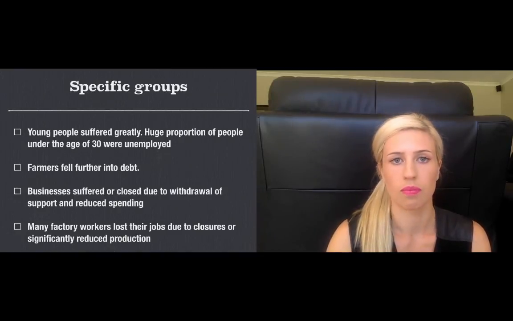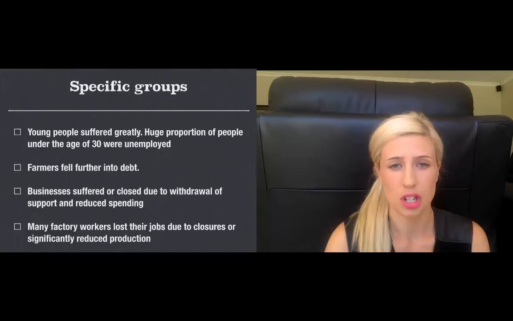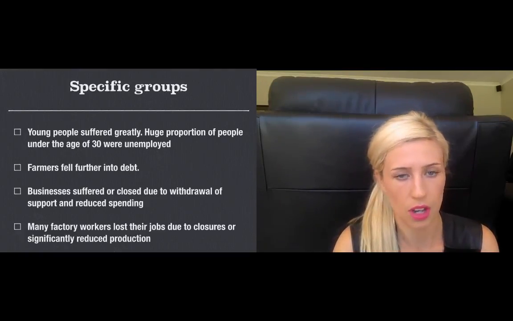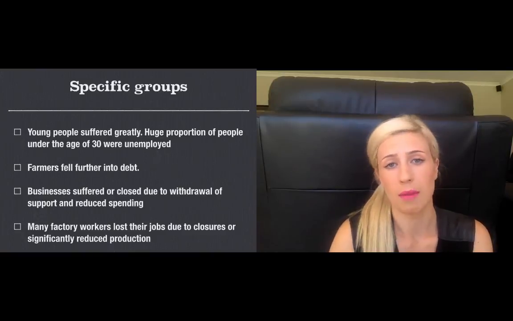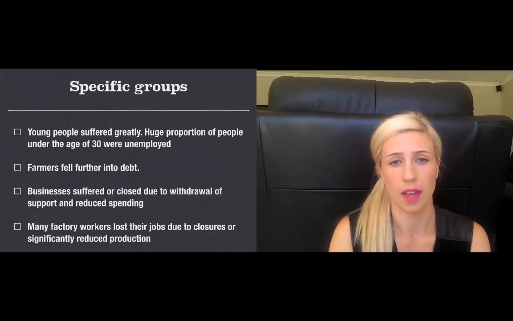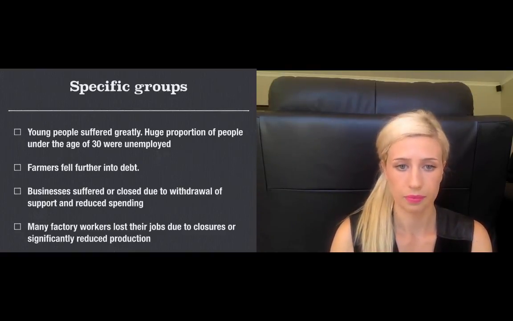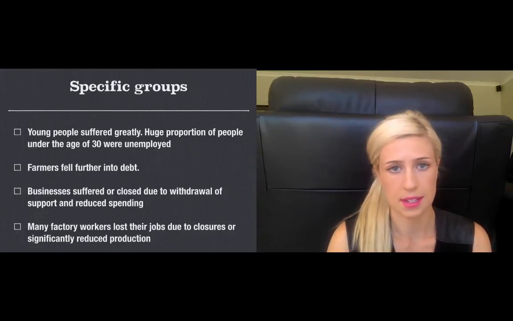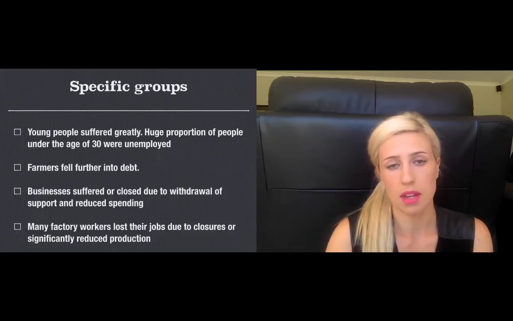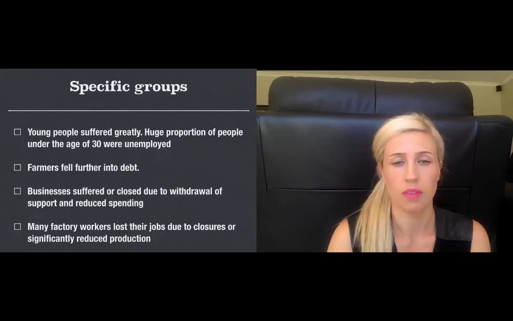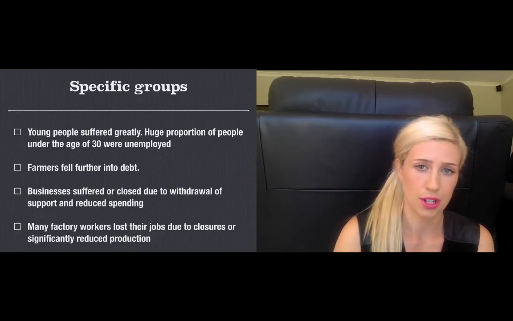The other group that was hit hard was farmers, because demand was reduced as people weren't spending as much money even on essentials such as food. Prices fell and farmers couldn't sell their produce for as much, so they fell further into debt. Businesses also suffered greatly because they had reduced production, reduced exports, higher taxes and reduced spending.